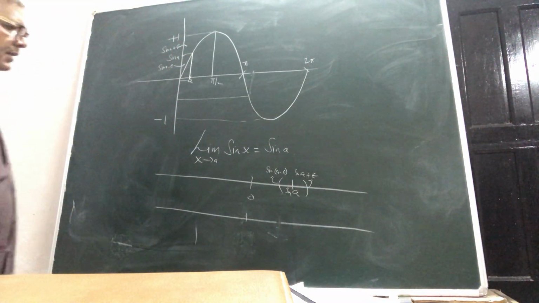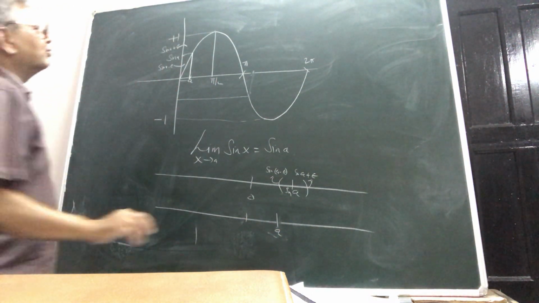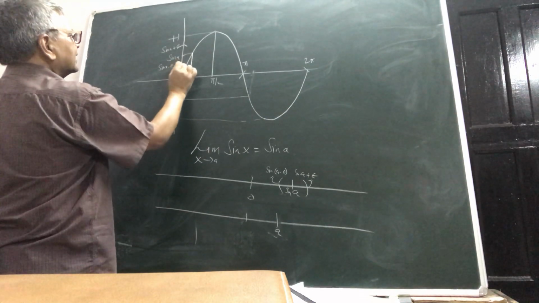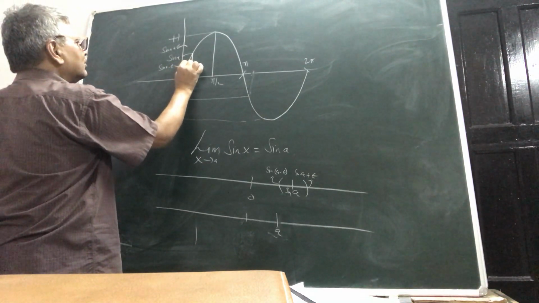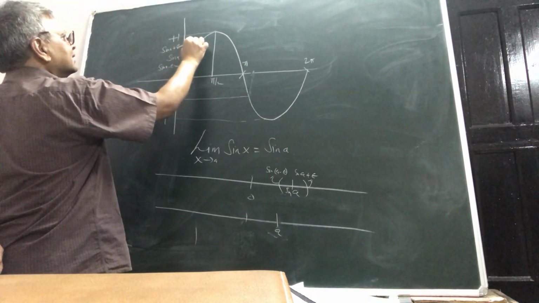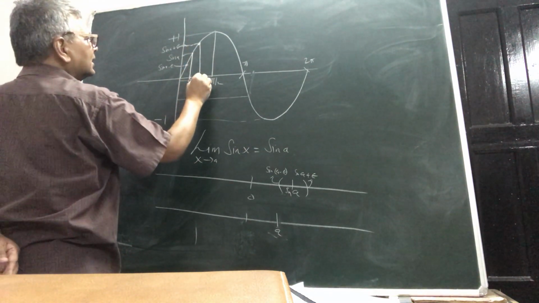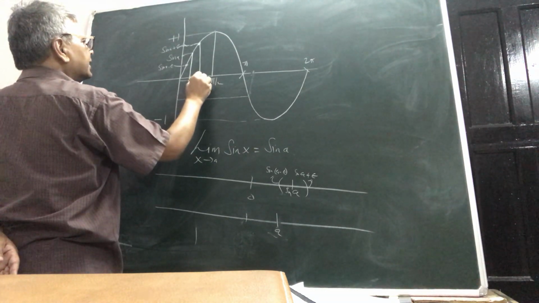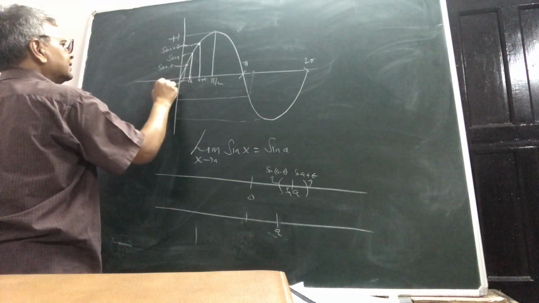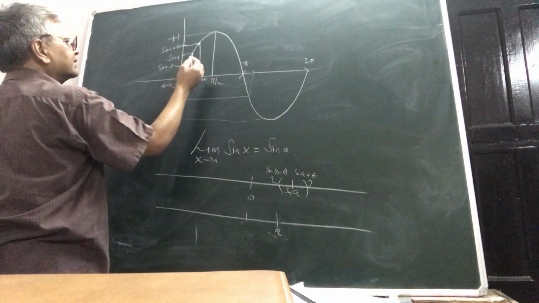Now for this A I have to find a delta. How is this delta to be found? Please see what I will do. Corresponding to sin A, I will draw one line and see where it intersects my curve. Suppose this is the point a plus x1, and this is the mark corresponding to a minus x2. That is, this distance is x1 and this distance is x2.